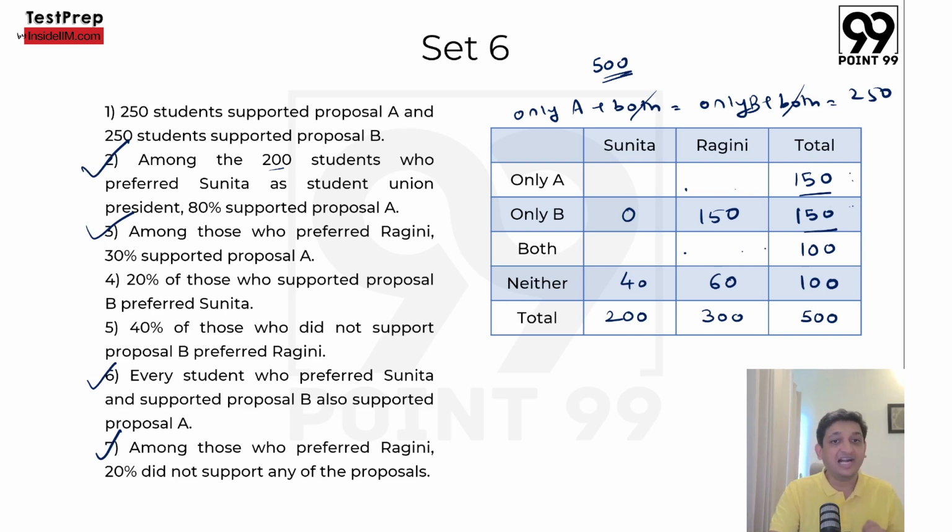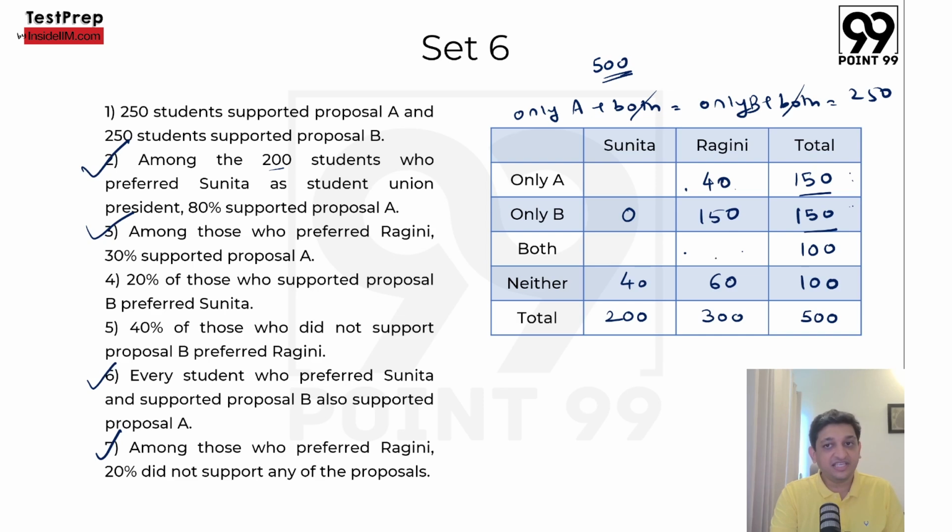Now we will look at that one where we were saying those who did not support proposal B. Now how many people did not support proposal B? Who would they be? Remove only B and both, 150 and 100. So 250 people would be here who did not support proposal B. They either supported only A or supported neither. So 250 people did not support proposal B. 40% of 250 will be 100. Now 100 people selected, preferred Ragini. So if this is 60, then this one has to be 40, because these two should add up to 100. And this 100 is what makes it 40% of 250. So we get this.